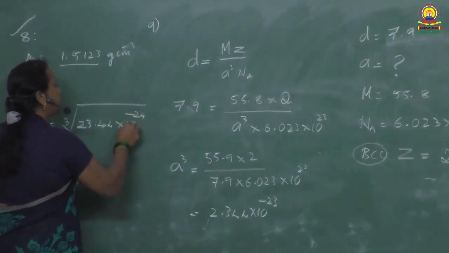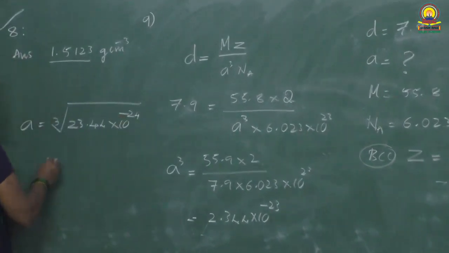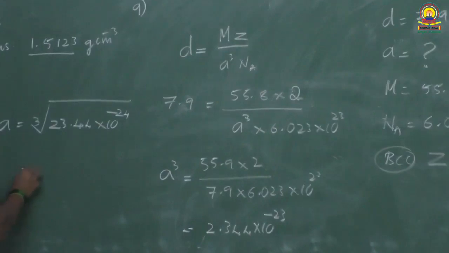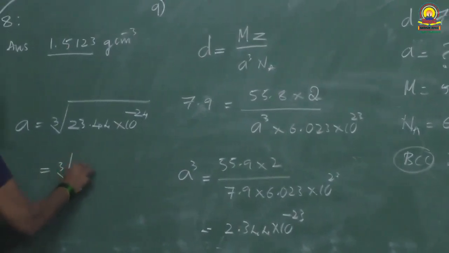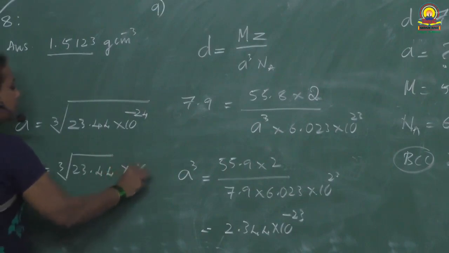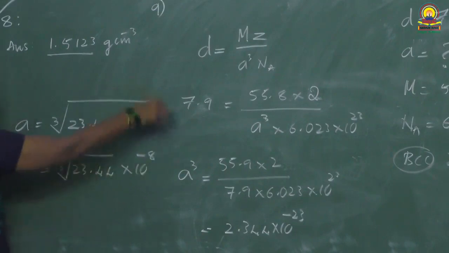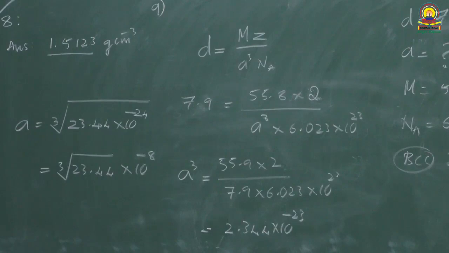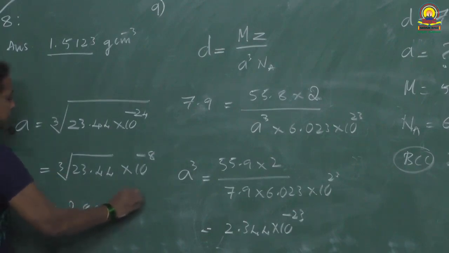Cube root of 10 to the power of minus 24 is 10 raised to minus 8. I have taken it outside the cube root. Now the cube root of 23.44 is 2.86, so A is 2.86 into 10 raised to minus 8.